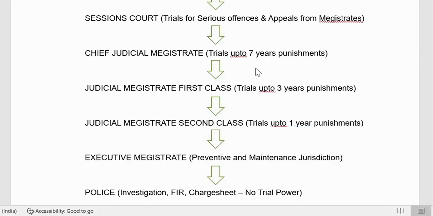Sessions Court can give 10 years, 15 years, life imprisonment, and the death penalty also. Of course, for the death penalty, approval must be obtained from the High Court. Any death penalty imposed by the Sessions Court must be approved by the High Court.